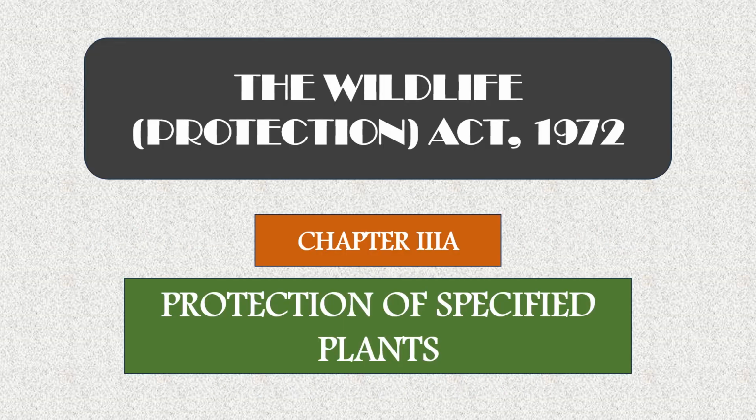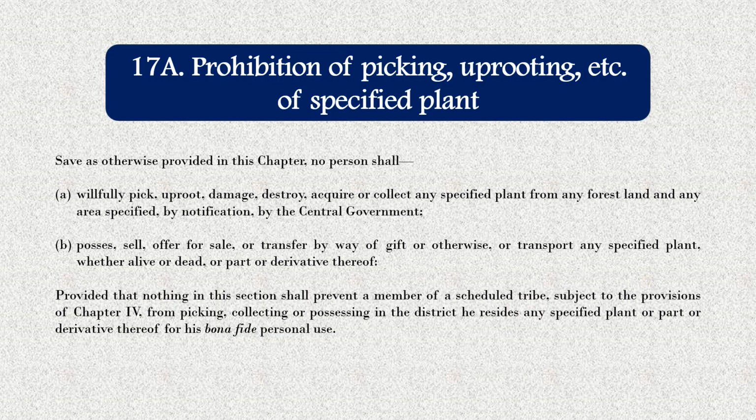And today we are going to discuss Chapter 3A, Protection of Specified Plants in the Wildlife Protection Act 1972. So the first section under Chapter 3A is 17A, Prohibition of Picking, Uprooting, etc. of Specified Plant.